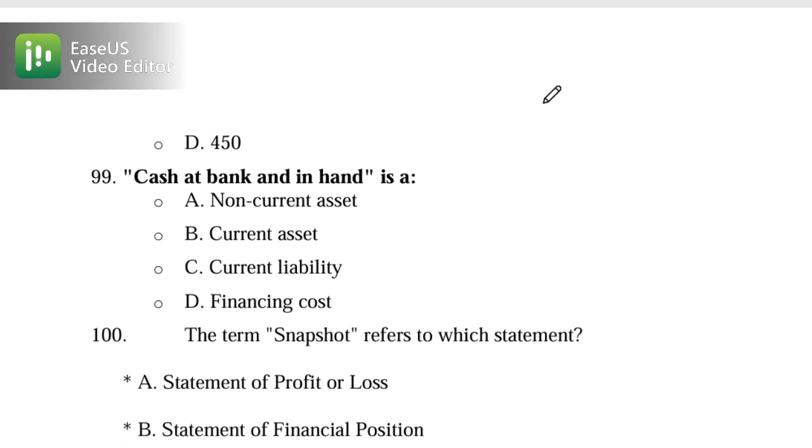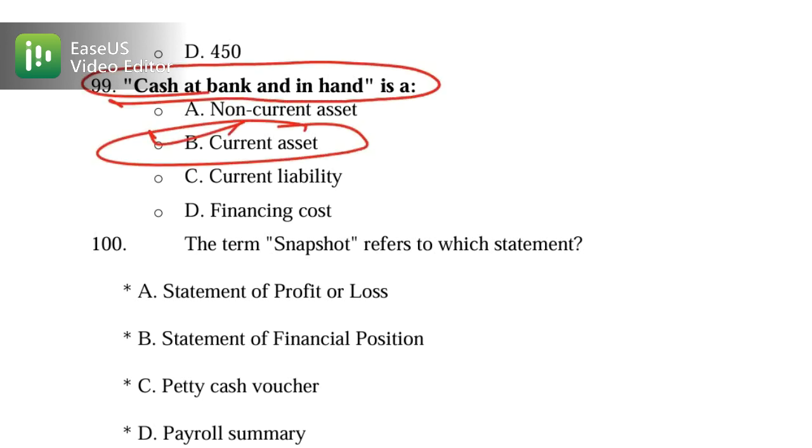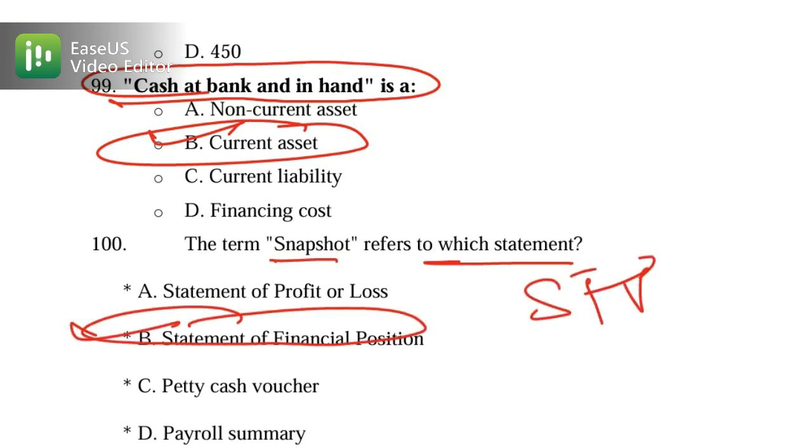Now let's move on to 99. 99 is discussing cash at bank. Cash at bank is your current asset. Cash at bank and in hand is your current asset. So option B is the correct one. Now, the term snapshot refers to which statement? You have heard about this many times, that it's related to the statement of financial position. So this is the end of the chapter number 1 MCQs.